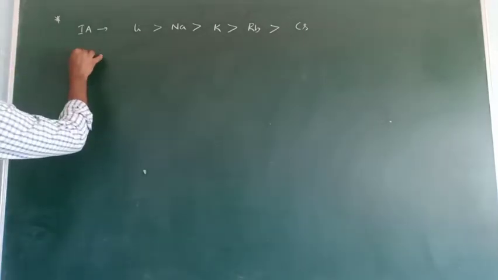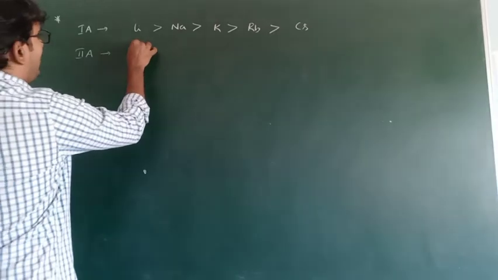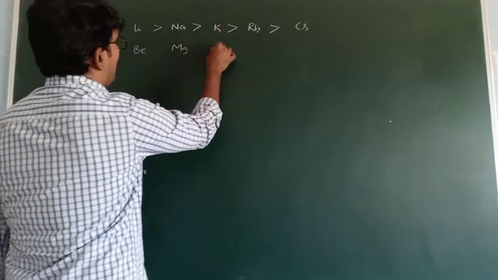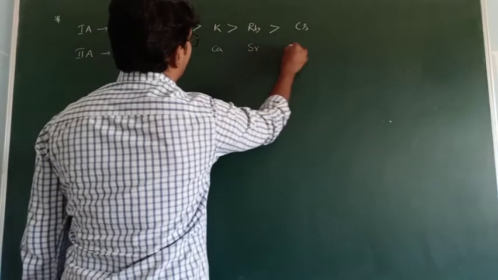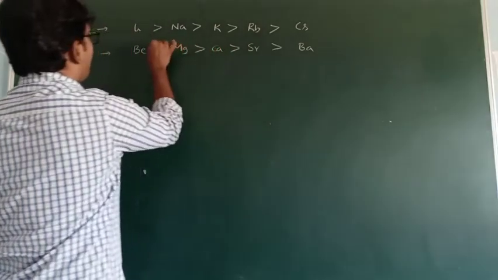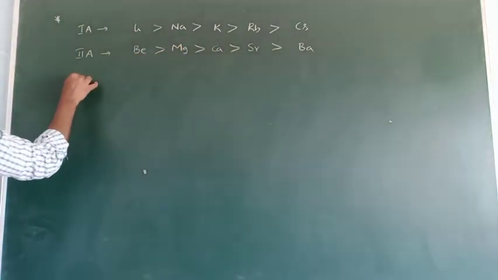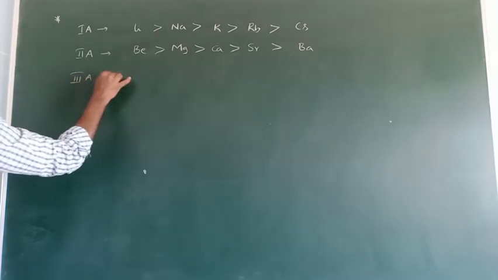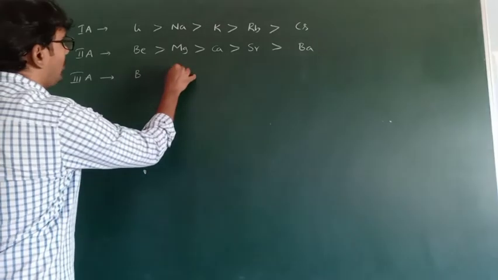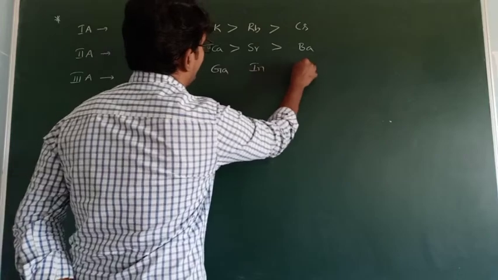What about the 2A group? For the 2A group also the same order: beryllium, magnesium, calcium, strontium, barium. Next, for the third A group elements: boron, aluminum, gallium, indium, thallium.